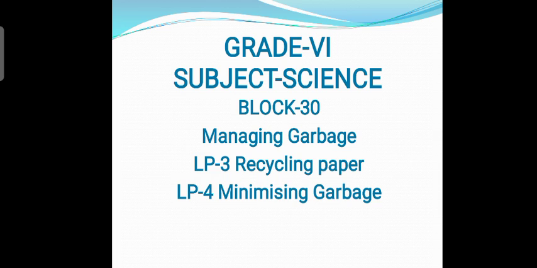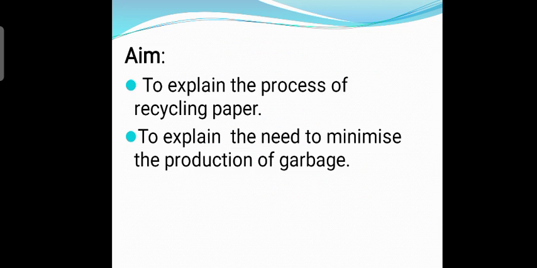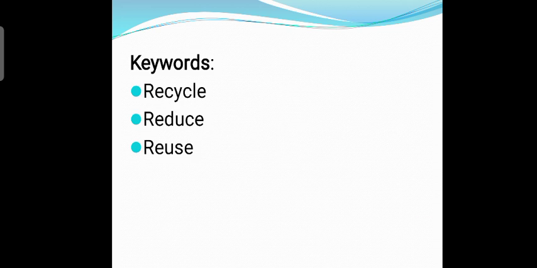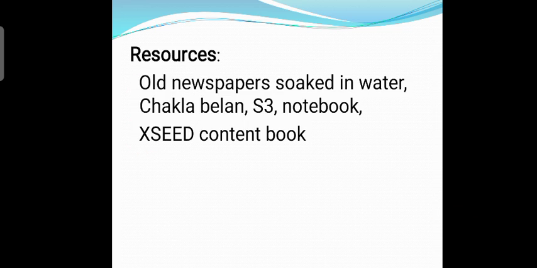Block 30, managing garbage. We are going to continue LP3, that is recycling of paper, and LP4, minimizing garbage. So let's start, students. The aim of this lesson is to explain the process of recycling paper and to explain the need to minimize the production of garbage. The keywords are recycle, reduce and reuse. Resources required are old newspapers soaked in water, chakla and belan, S3 of your volume book, notebook and exit content book.